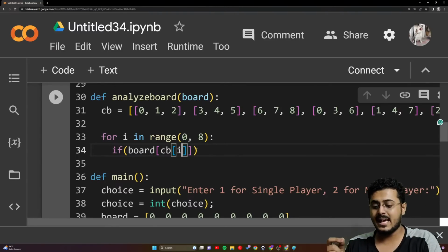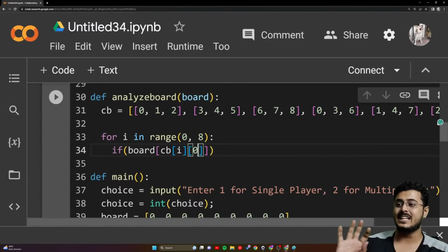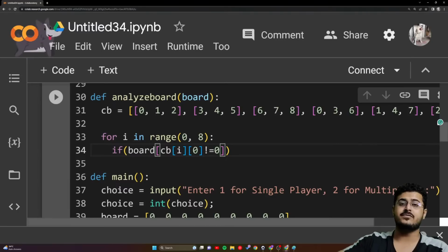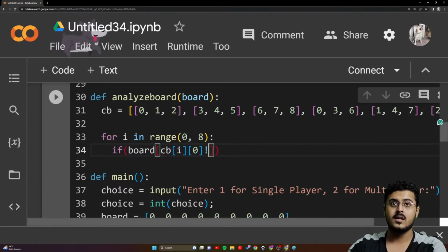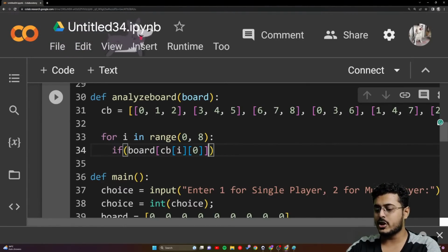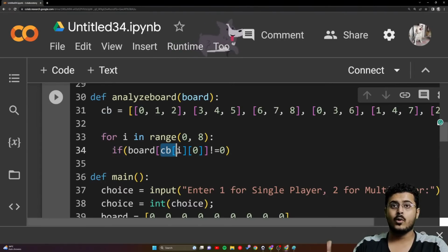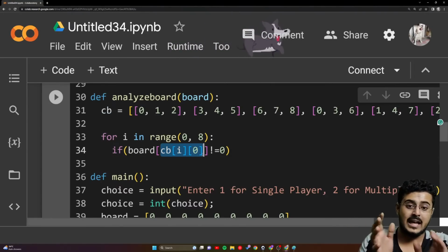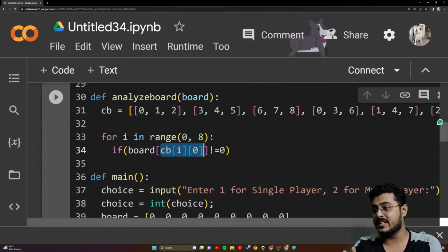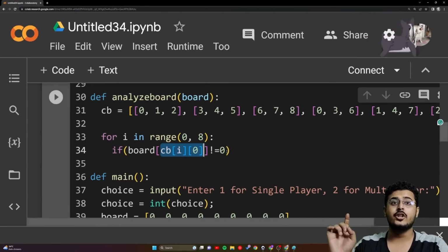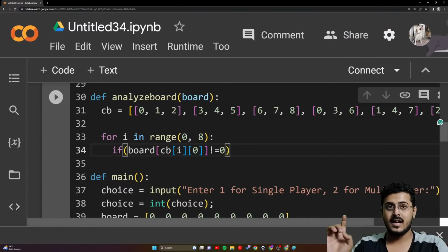CB I, and then the first particular digit should not be equal to 0. That is the first condition we need to check. Okay, the board shouldn't be blank right over there, guys. It should not be equal to 0.